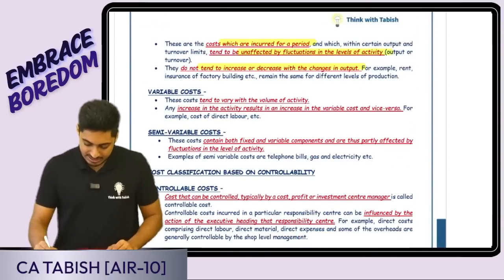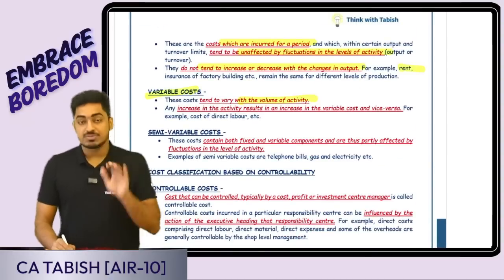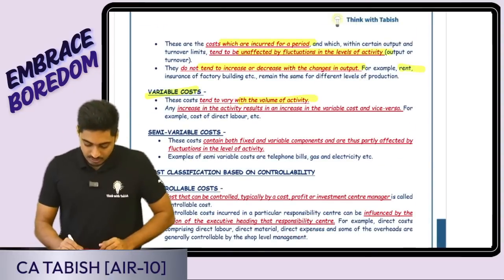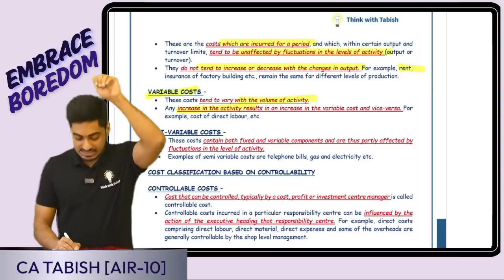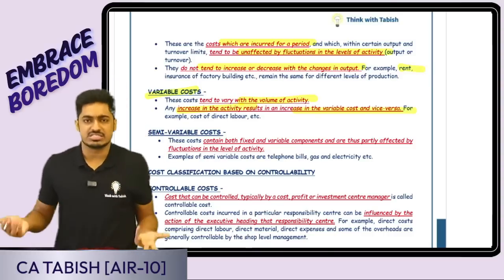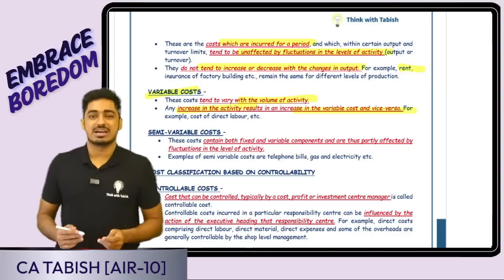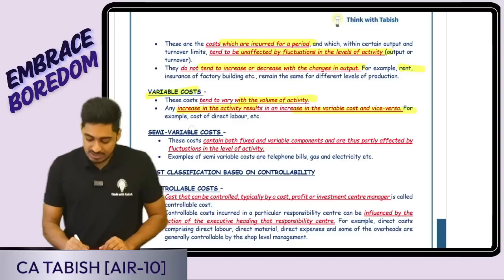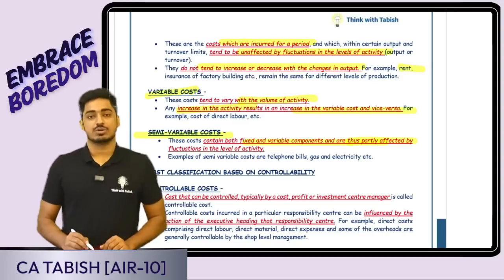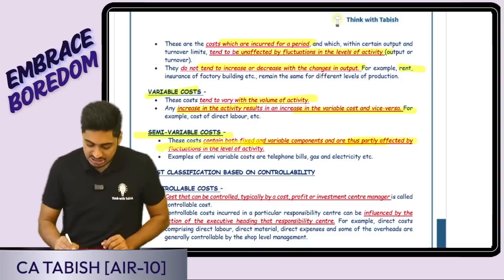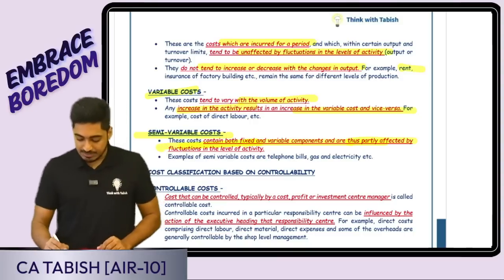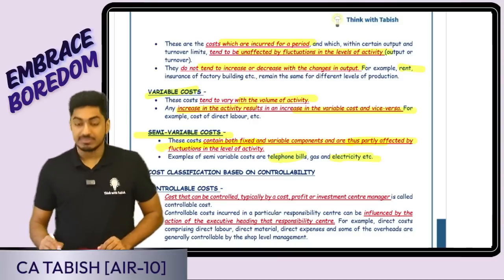Example, rent. Variable costs change with respect to change in the level of activity. If activity increases, it increases. If activity decreases, it decreases. Activity is 0, cost is 0. You can give examples: direct material, direct labor. Semi-variable costs contain features of both variable as well as fixed cost. They are partly affected by change in the level of activity. Examples can be telephone bill, electricity bill, etc.